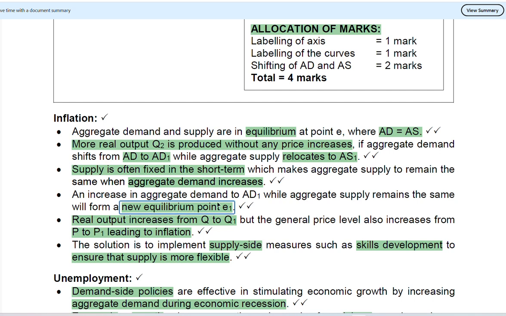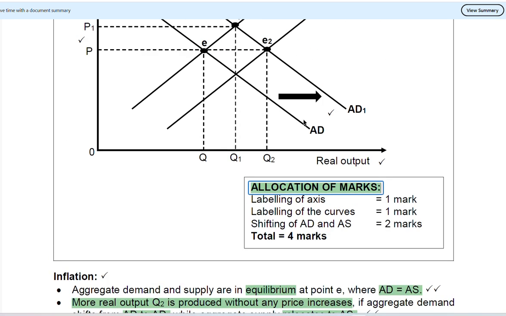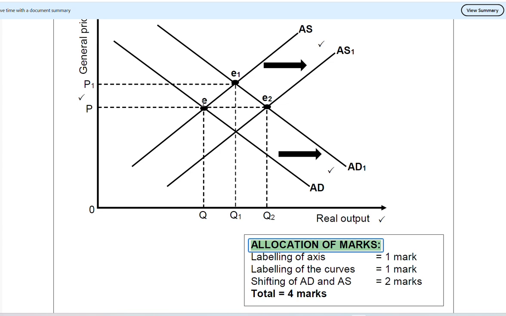An increase in aggregate demand to AD1 while aggregate supply remains the same will form a new equilibrium at point E1. I've explained to you in the short run, the supply is expected to stay the same. However, the demand moves. So if the supply has stayed the same and the demand has moved, we will move to the equilibrium E1.